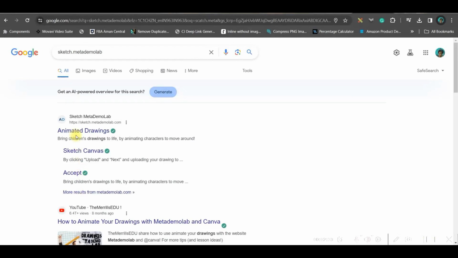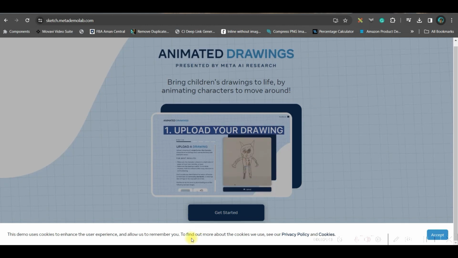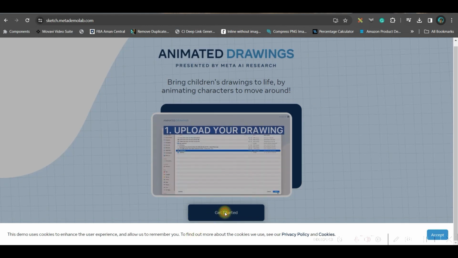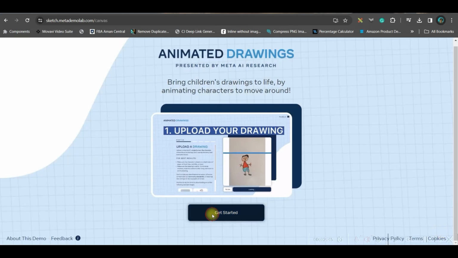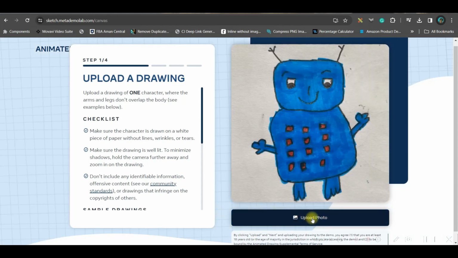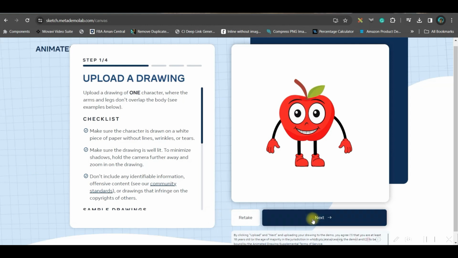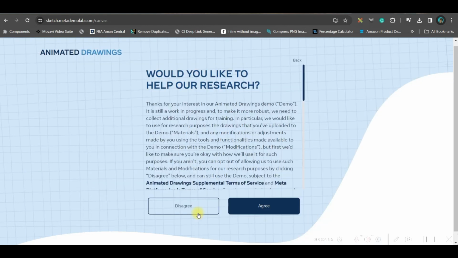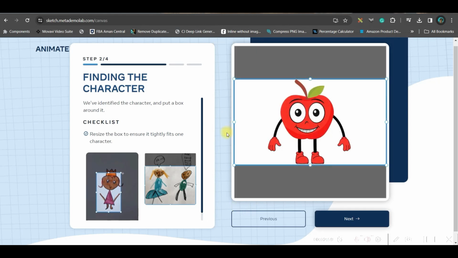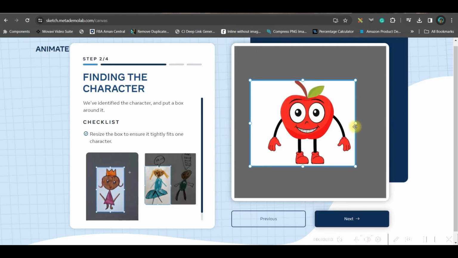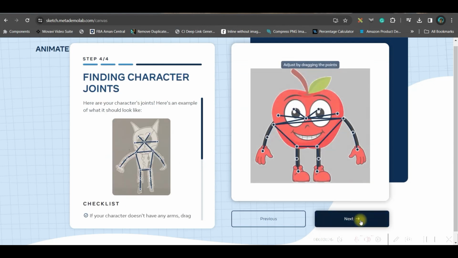Go to Google browser and search for sketch.metademo lab and go to this animated drawing option. Here you go to this get started option. Accept and go to get started option. Now you'll have to upload those images. Now go to get started and then upload your image and go to next. Now agree and make sure the image, all the parts of the image is nicely selected and go to next.